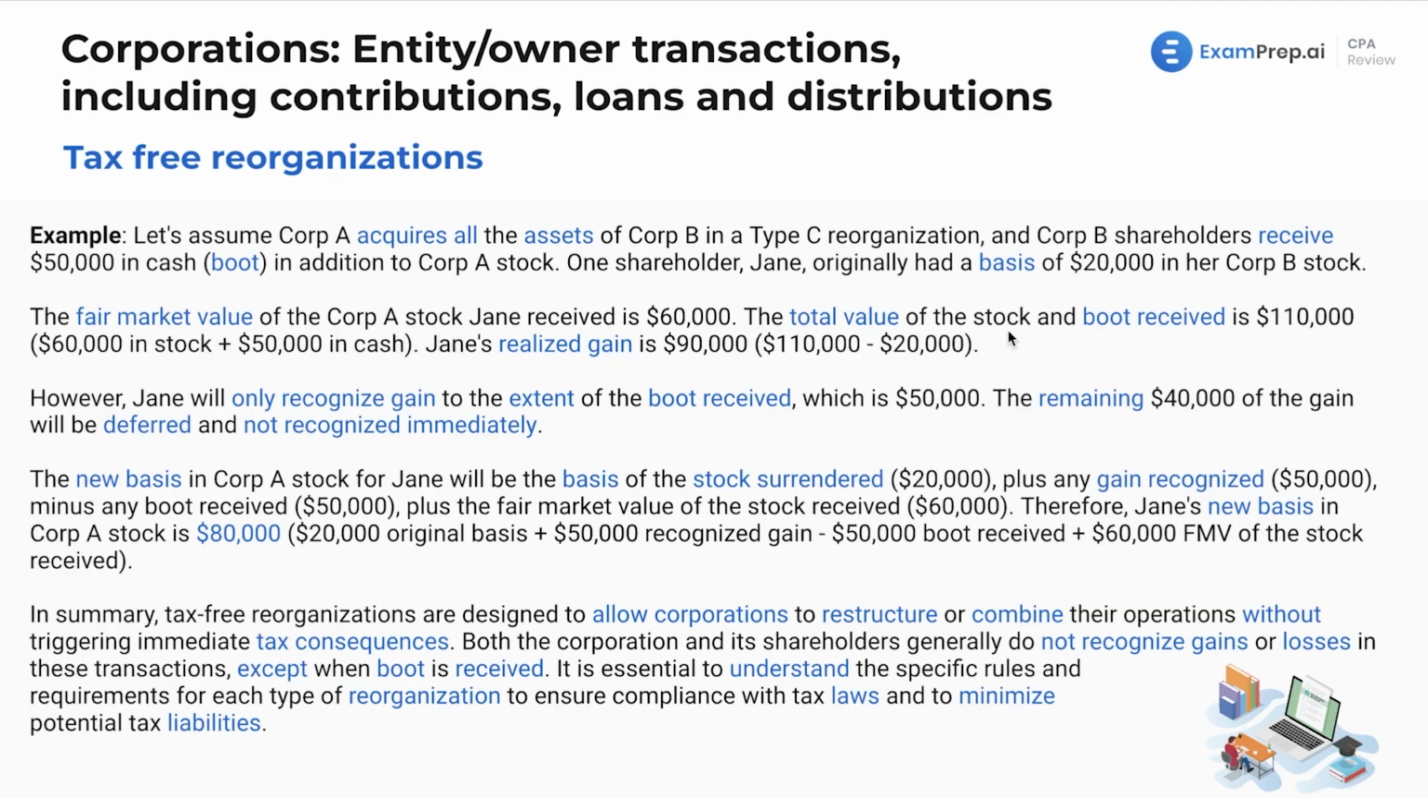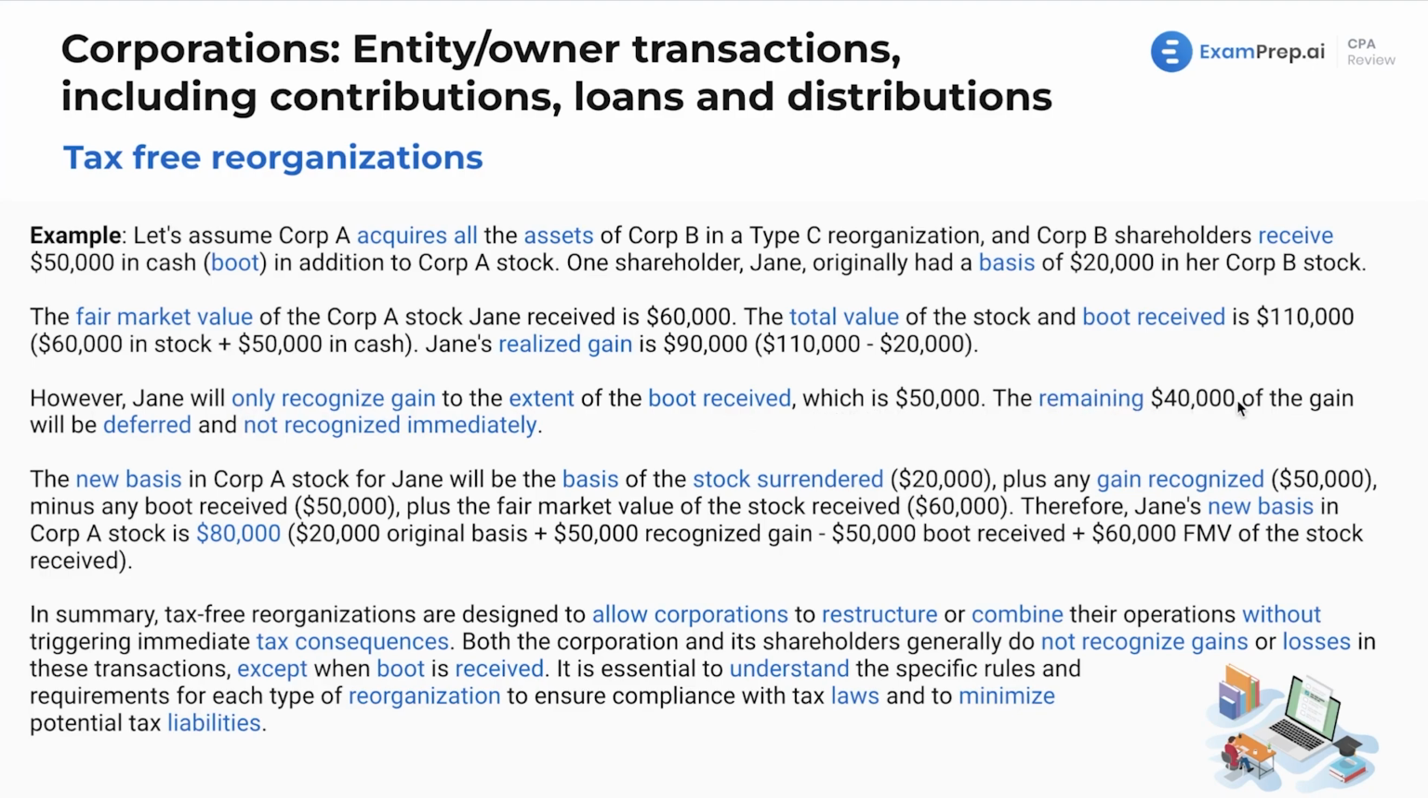The total value of the stock and the boot received is $110,000 because that comes from the $60,000 in stock plus the $50,000 in cash, which is boot. So Jane's realized gain is going to be the difference between $110,000 and $20,000. Makes sense. She had $20,000 of basis and now she's getting value of $110,000. However, Jane will only recognize gain to the extent of the boot received, which here is going to be the $50,000 in cash.